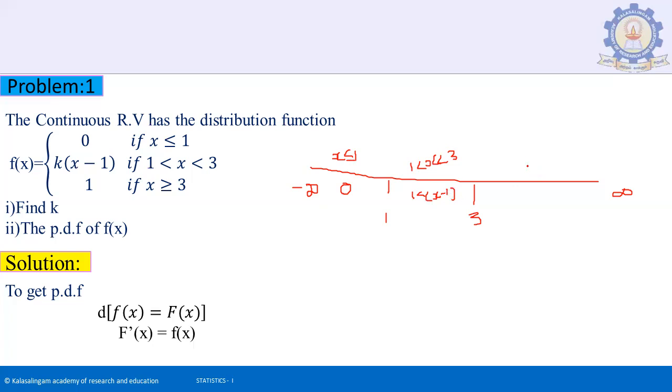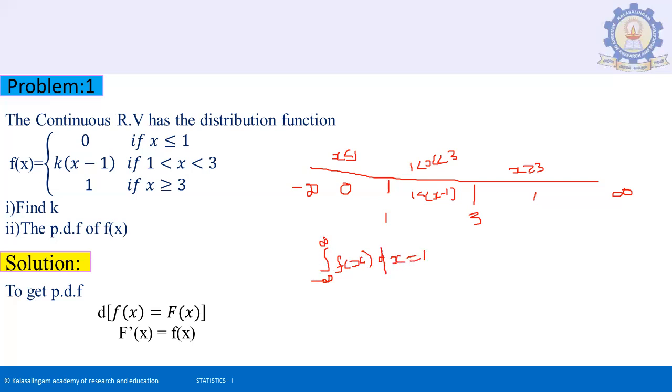Then f(x) = 1 if x is greater than or equal to 3. We want to take the function value 1. So we want the integration from minus infinity to plus infinity of f(x) dx equal to 1. This is the total probability.